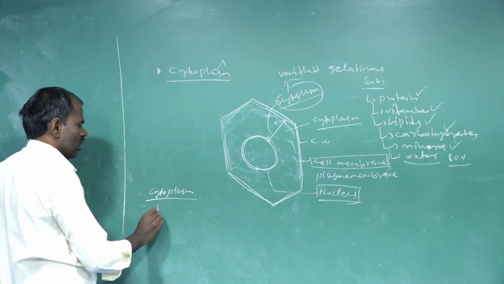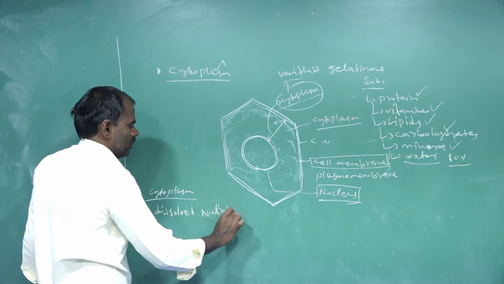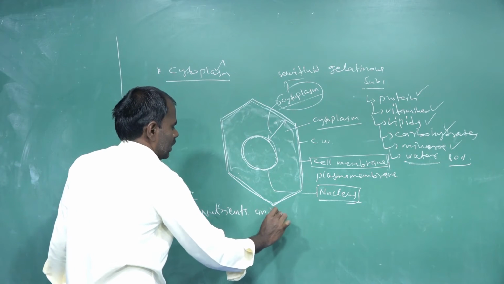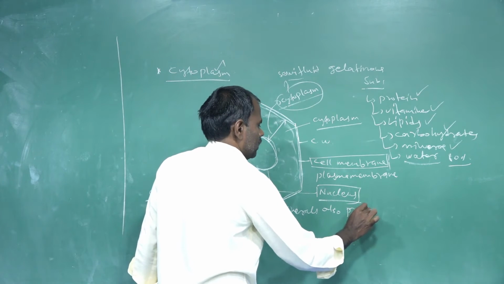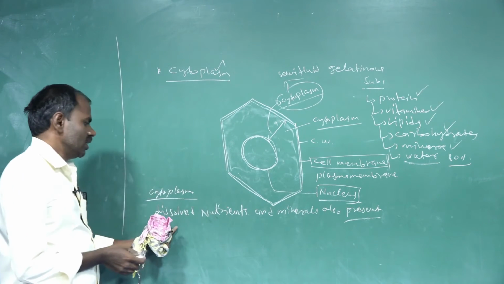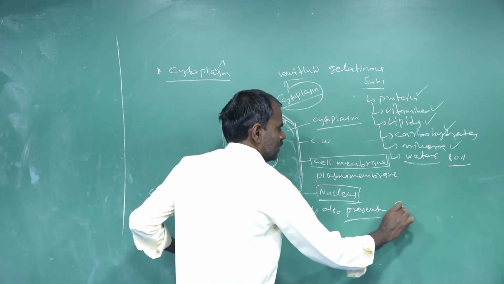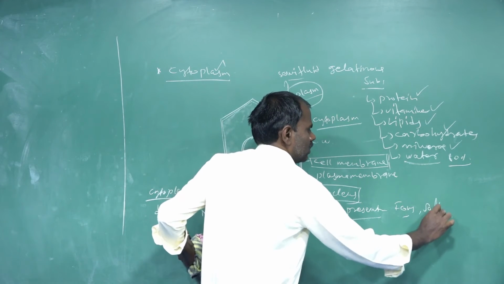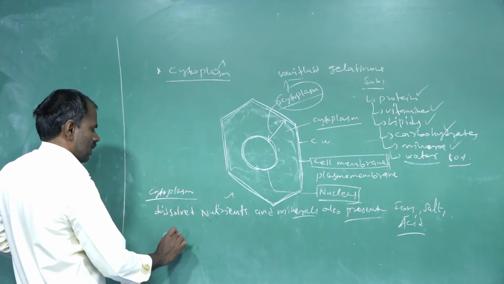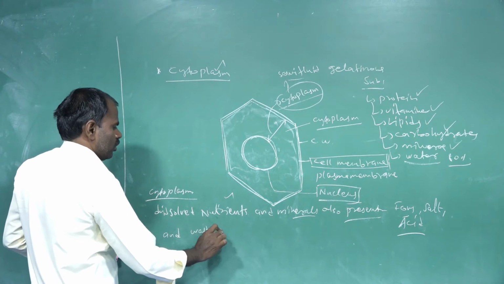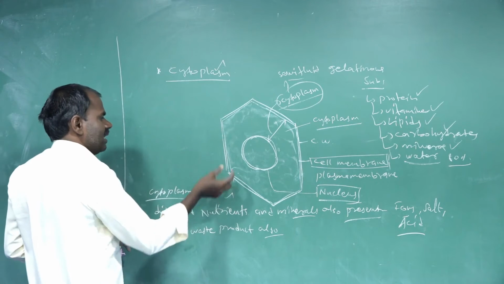Some other dissolved nutrients and minerals are also present, like ions, salts, acids and waste products in the cytoplasm.